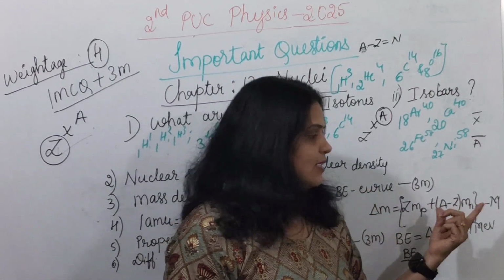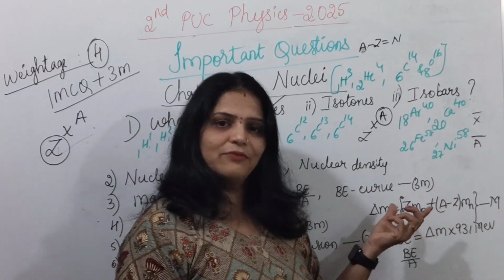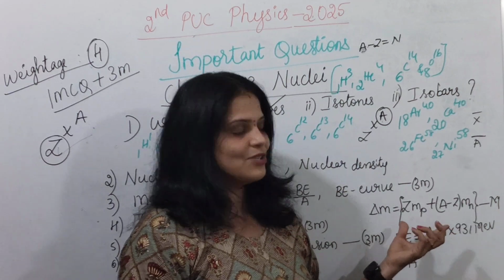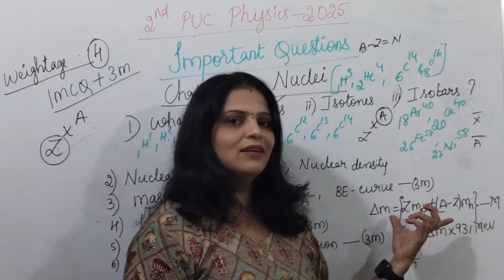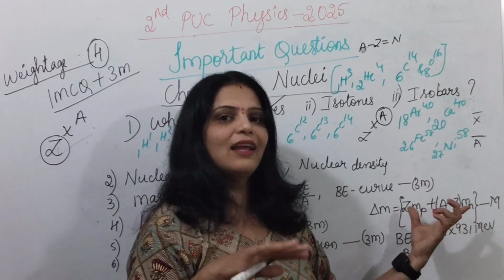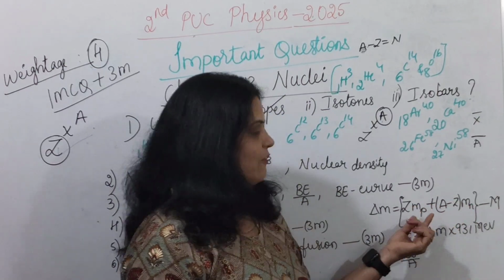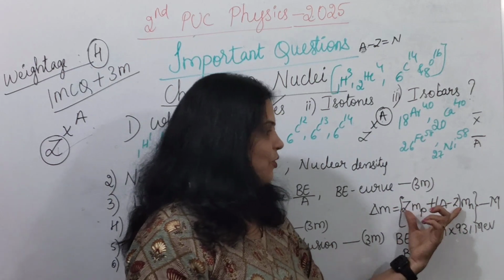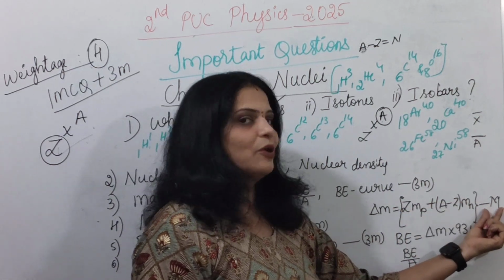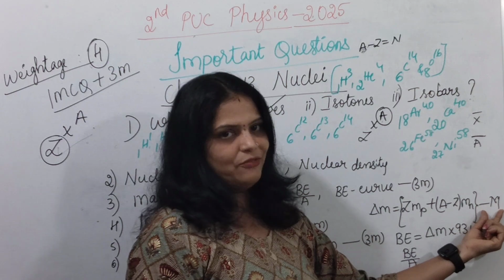Okay. And it is easy to solve, students. If this question is asked, you can easily solve it, because the Mp and Mn values will be given and M is also given. Just substitute and calculate properly. First multiply, add, and after adding you have to subtract this number. Calculate it carefully.